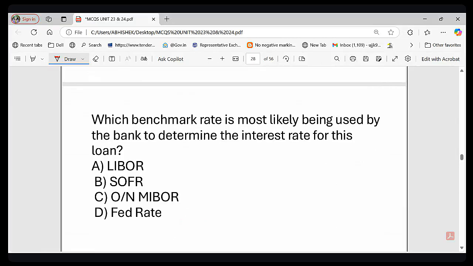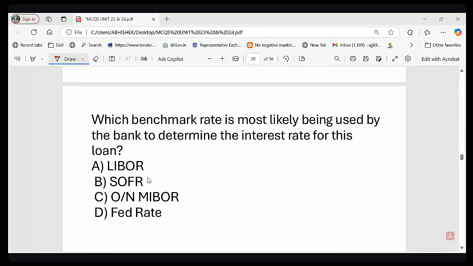Is it Fed rate? Basically, it is financing the working capital need. और आपको working capital पता ही होगा, short term needs के लिए होता है. I think you are familiar with this working capital, right? Working capital is just for meeting the short term needs. So you are saying option number D.